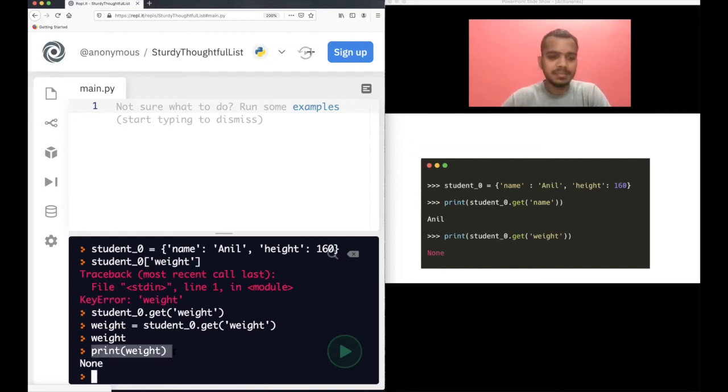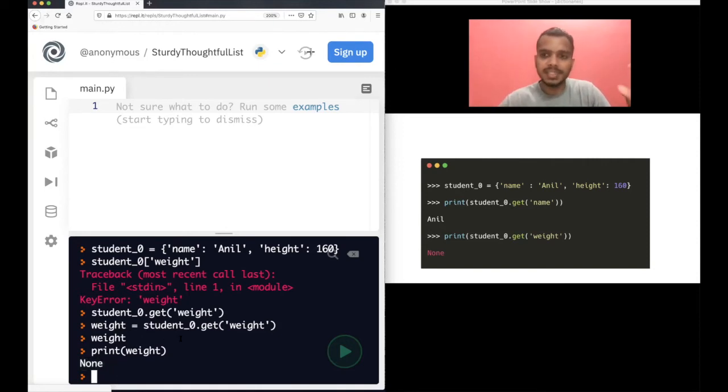Typically we mostly use print. So what is happening when we are just writing weight? It's actually None. There is nothing stored in it, so it does not print anything. But of course, when you use the print function, it tells you None. None is stored in that. None means there is nothing, there is no content in that.